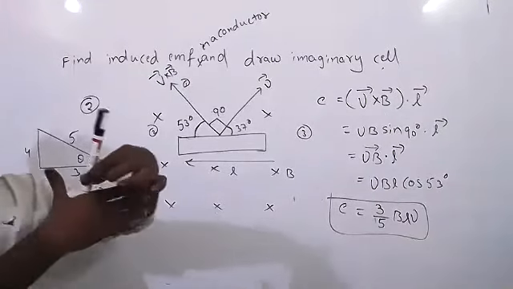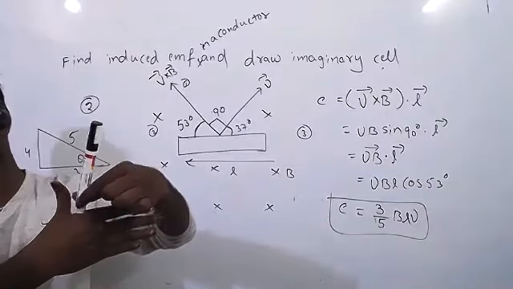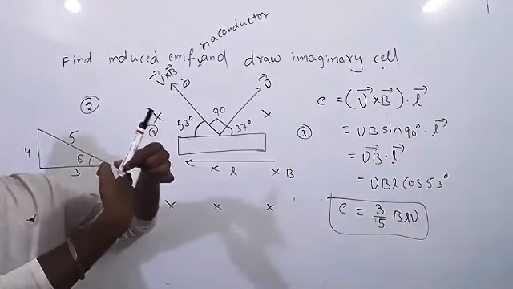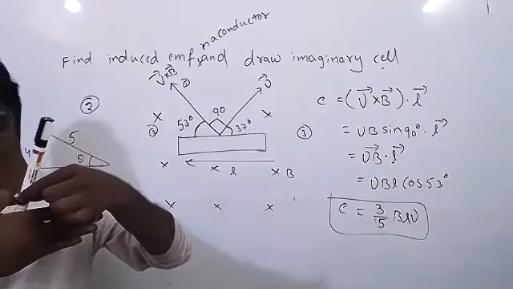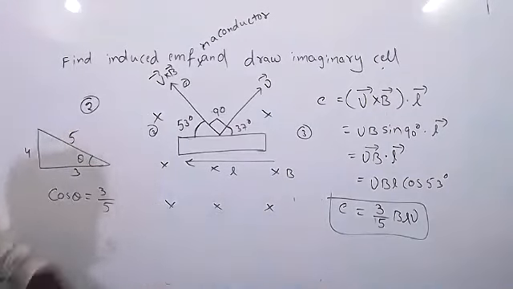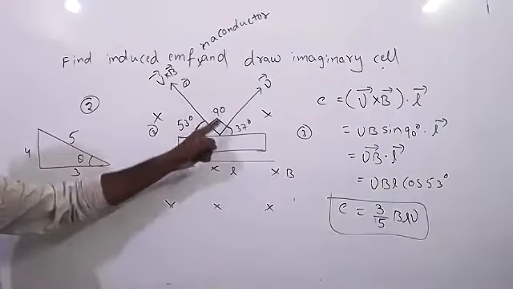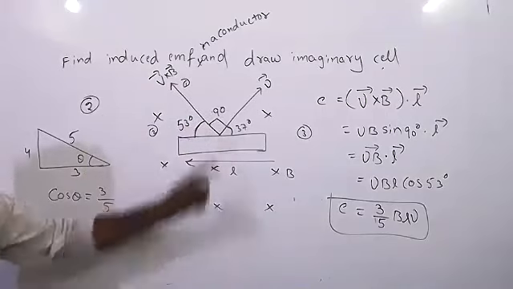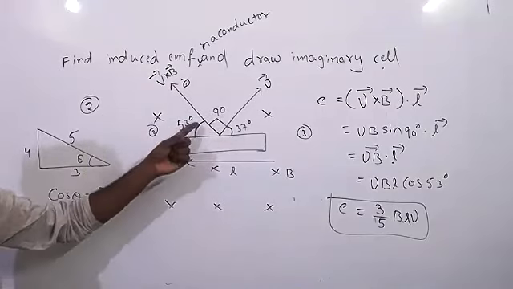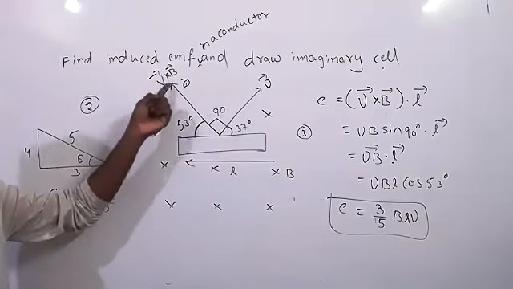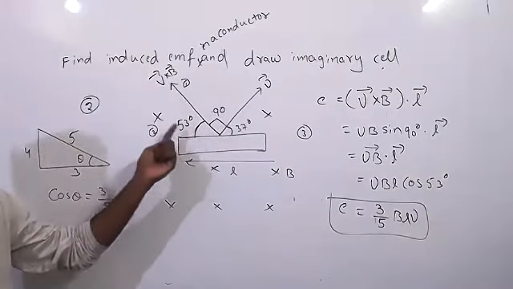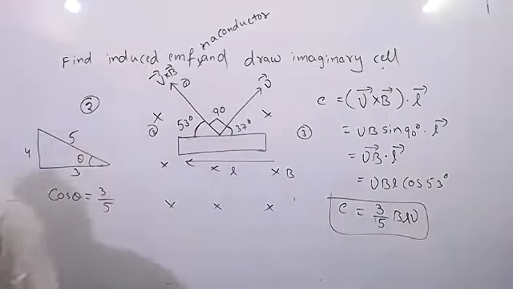We can say clearly it is 90, since the magnetic field is inside. So the angle will be 90. Now L is in this direction, V bar plus that is 53. You can calculate.